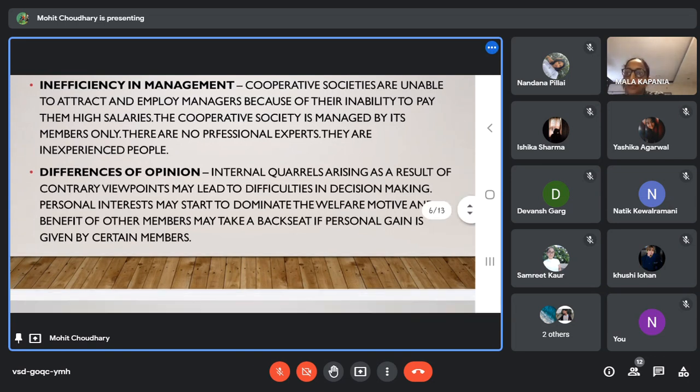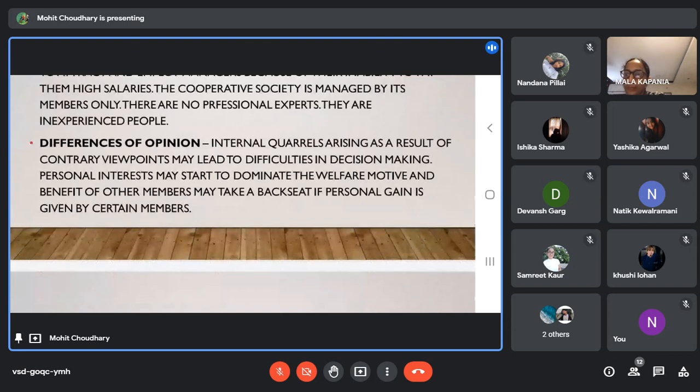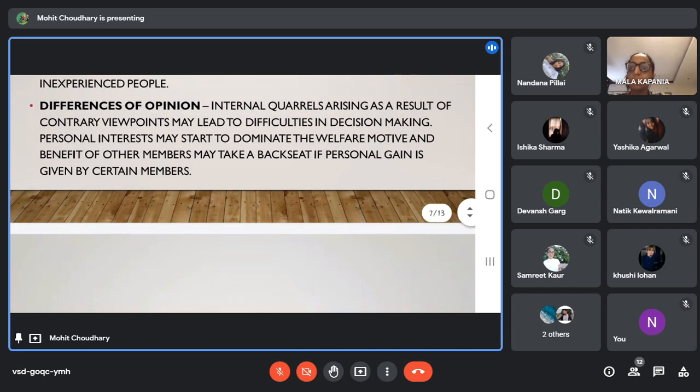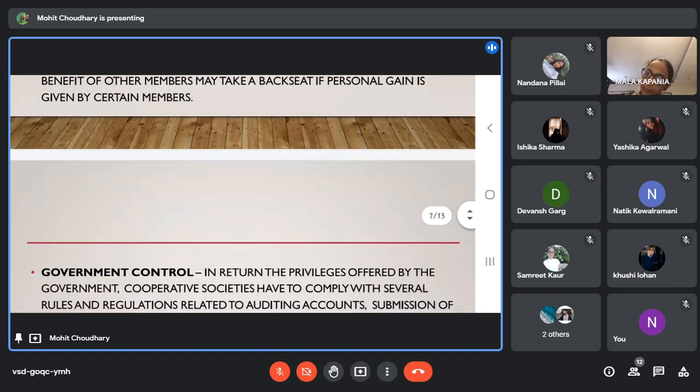Difference in opinion. There can be conflict among the members as their points of view might differ. Sometimes, in a consumer cooperative society, if a member is given responsibility for taking the goods from the warehouse and distributing them among all the members, he may keep more goods and distribute less for his personal benefit. So this will lead to chaos and conflicts among the members.